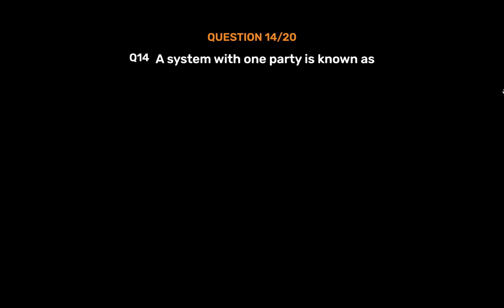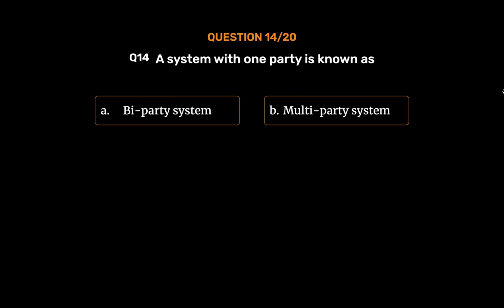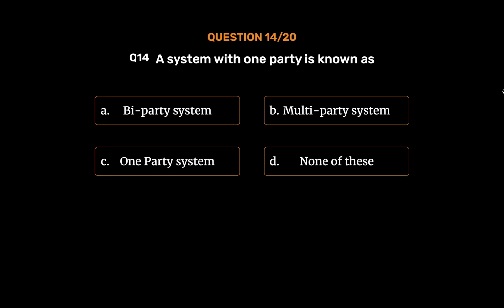Question number 14. A system with one party is known as option A. Bi-party system. Option B. Multi-party system. Option C. One-party system. Option D. None of these. The correct answer is option C.